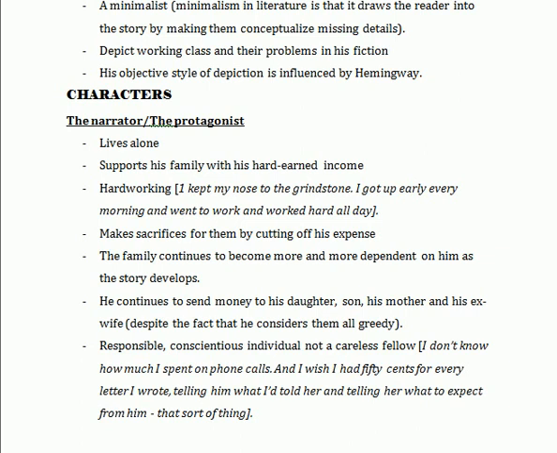He was shown as a very hardworking individual, who used to struggle in his life, who used to support his family and his own self. And he's shown as a hardworking individual, as it says in the text, "I kept my nose to the grindstone. I got up early every morning and went to work and worked hard all day."